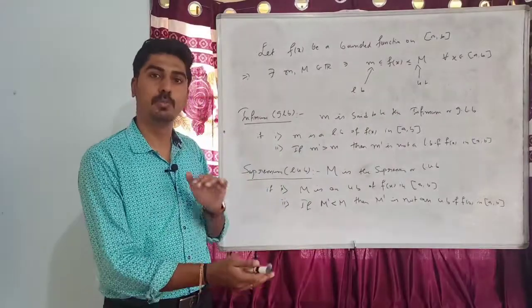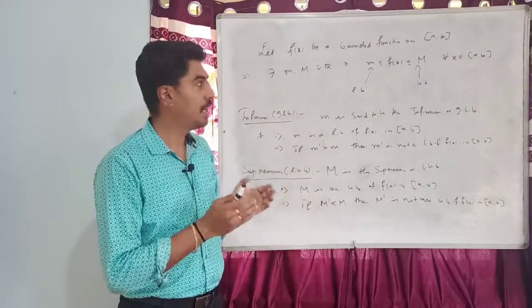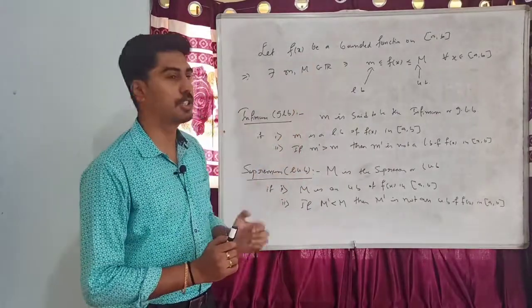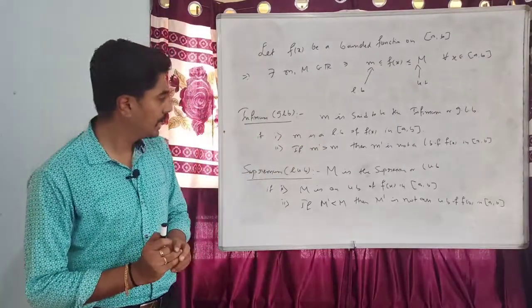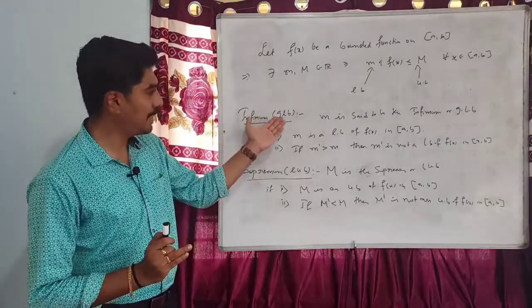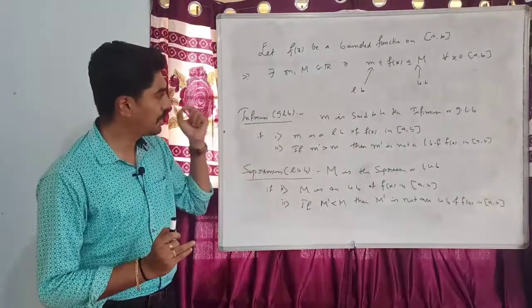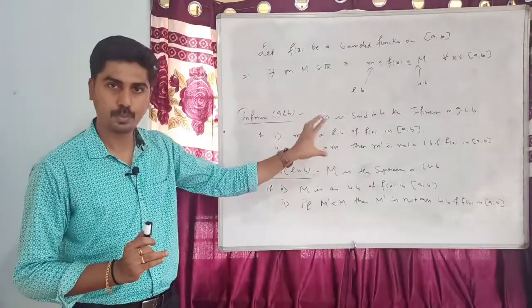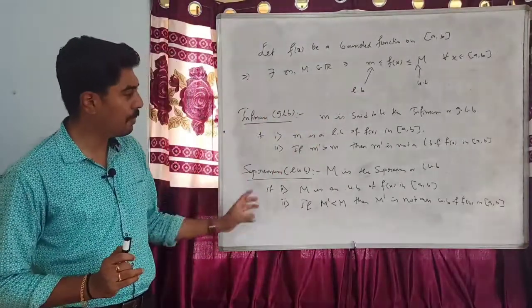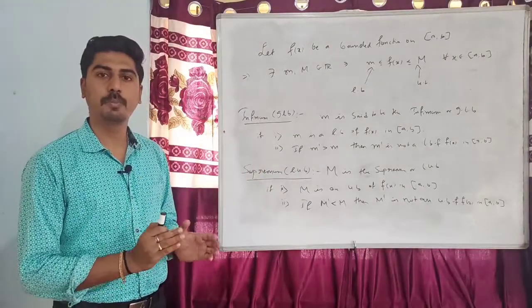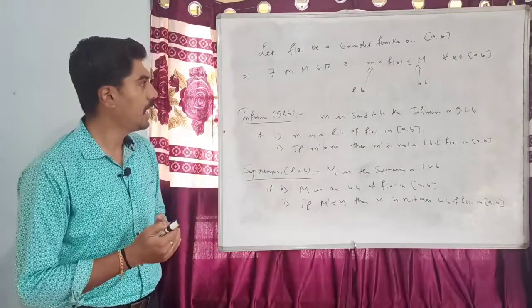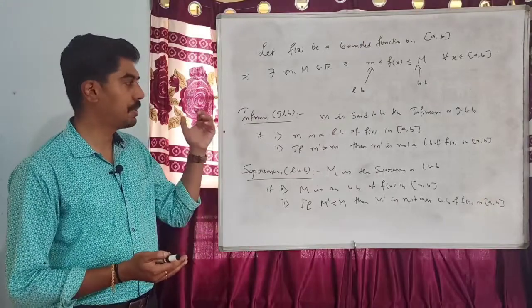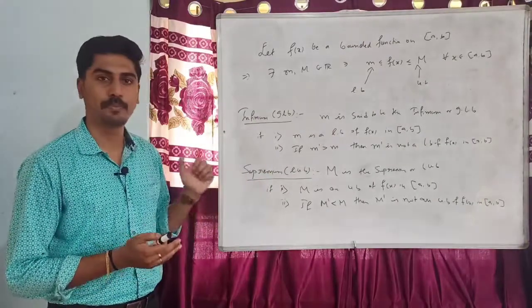If the function is both bounded above and bounded below, then f of x is said to be a bounded function. So to define the infimum, the function should be bounded below. To define the supremum, the function should be bounded above. If it is a bounded function, we can define both infimum and supremum.